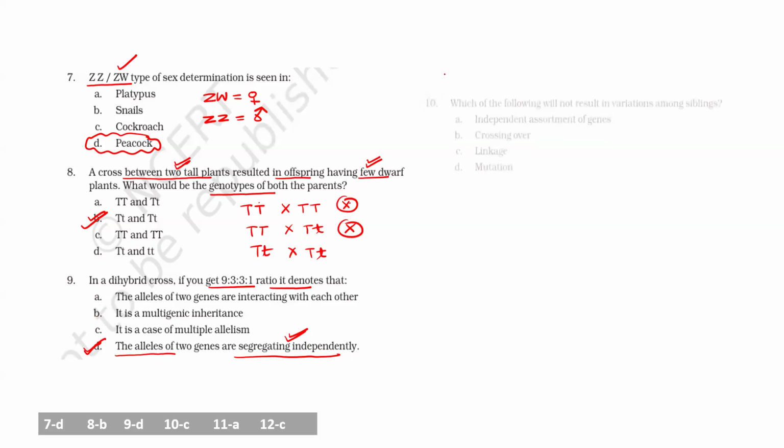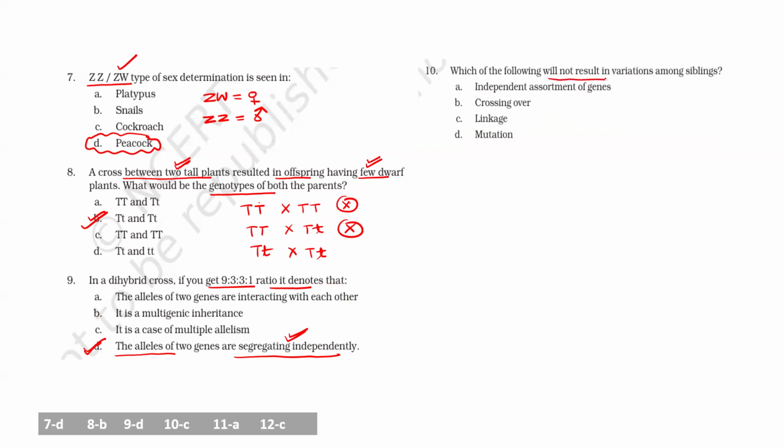Clear? Next, which of the following will not result in variations? The reasons for variation are, first of all, recombination and mutation. These are the main reasons for variation. Recombination, if you see, is because of crossing over. You will find recombination because of crossing over. And crossing over we have to consider for those genes which are linked. Clear? And you find recombination in Mendel's time when we are assuming genes are not linked.